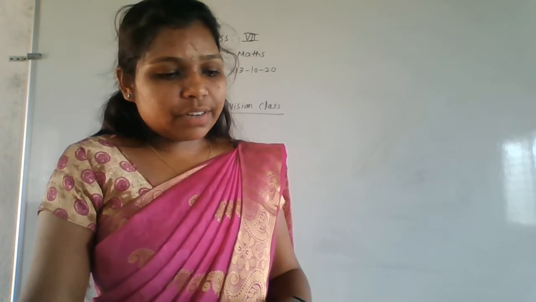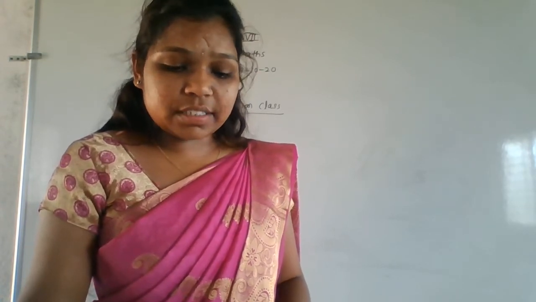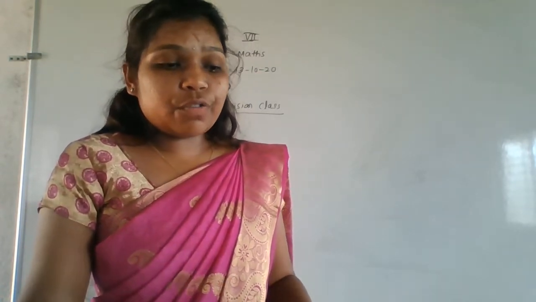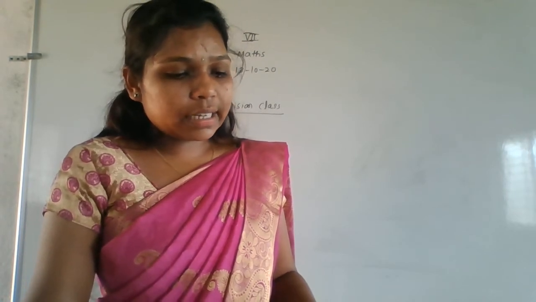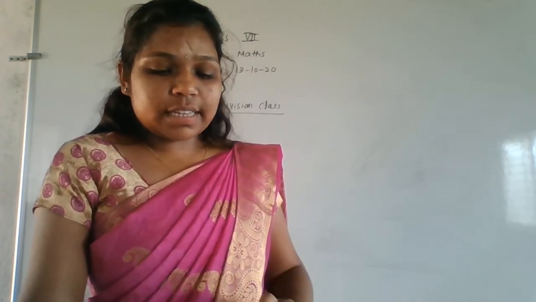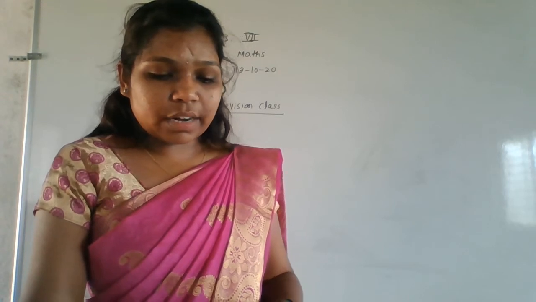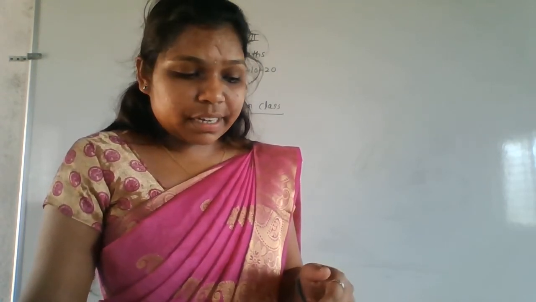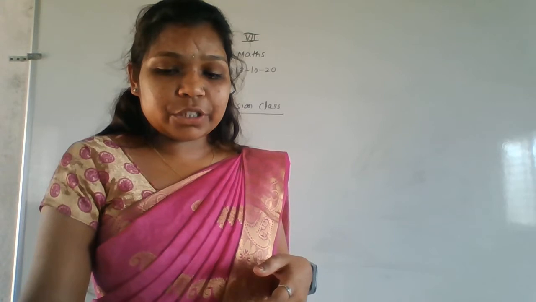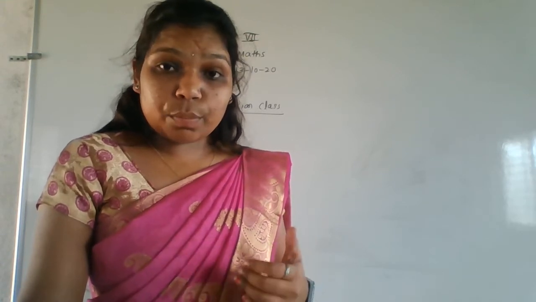After that we are having division of integers, that is the properties of division of integers. And after that we solved exercise 1.3 and 1.4, how to use brackets and how to do the order of operations. That is nothing but the BODMAS rule.